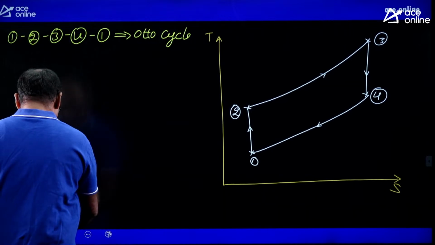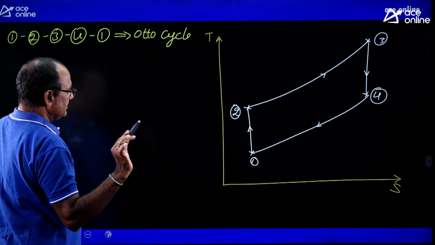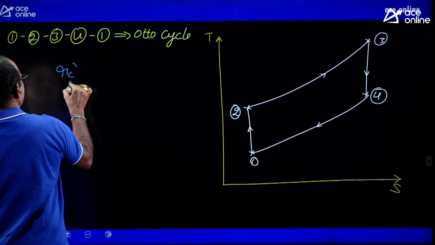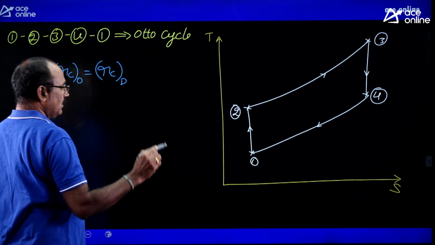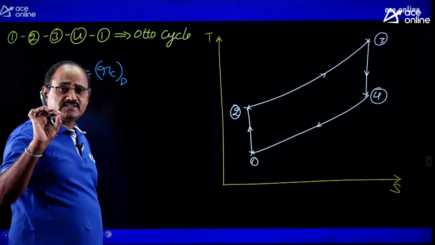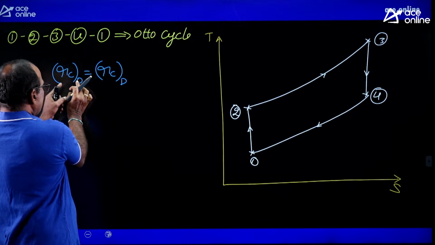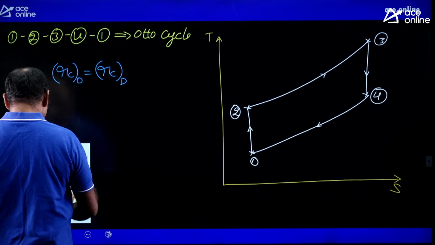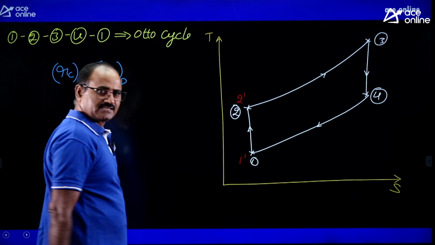Okay. Now let us mark the diesel cycle. For constructing the diesel cycle, there are conditions to be satisfied. The condition is that the compression ratio for the Otto cycle equals the compression ratio for the diesel cycle. What is the compression process for the Otto cycle? 1 to 2. Since 1 to 2 is the compression process for the Otto cycle, its compression ratio must be equal to the compression ratio for the diesel cycle. Therefore, 1 to 2 for the Otto cycle must be equal to 1 dash 2 dash for the diesel cycle.